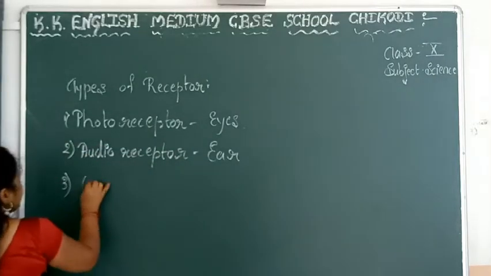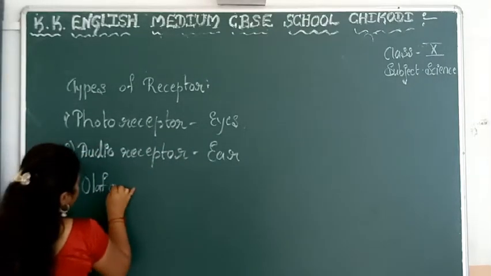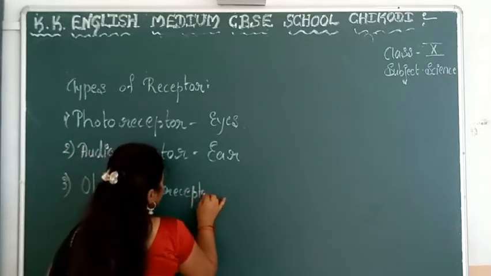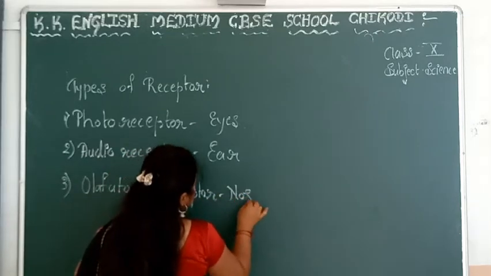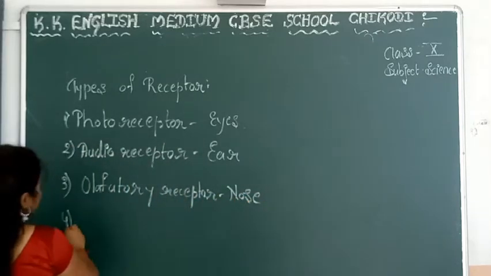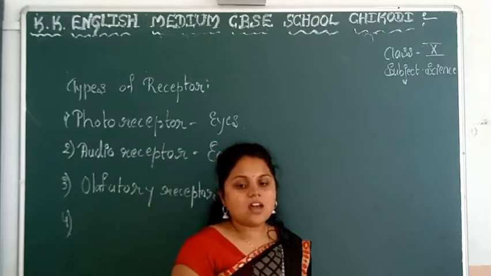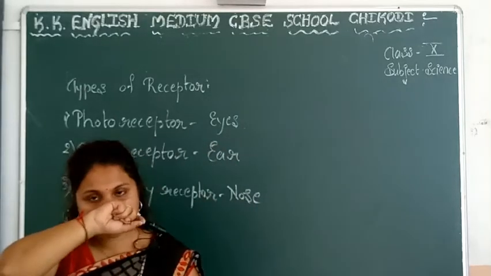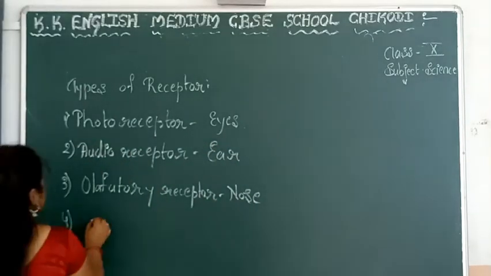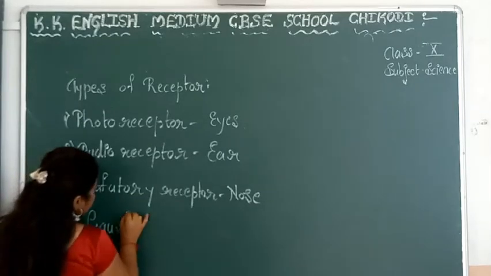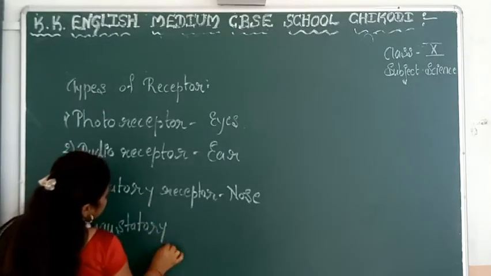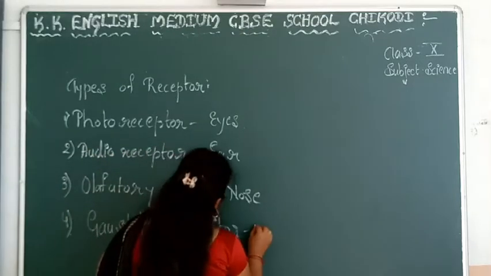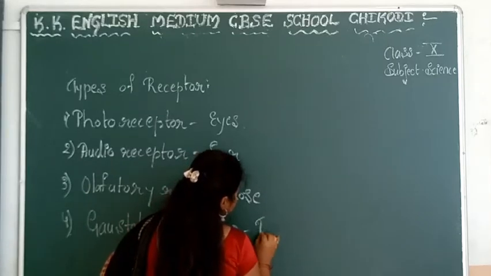So olfactory receptors are the nose. The last one is gustatory receptors. It is considered as our tongue.